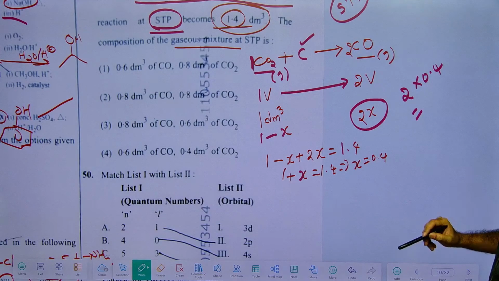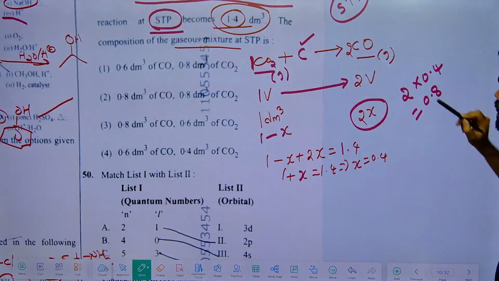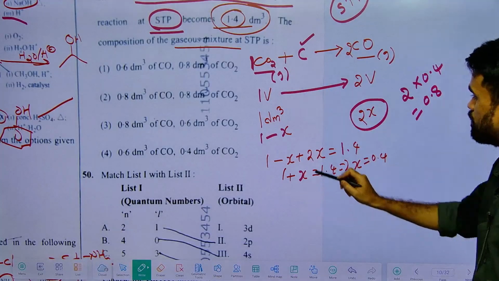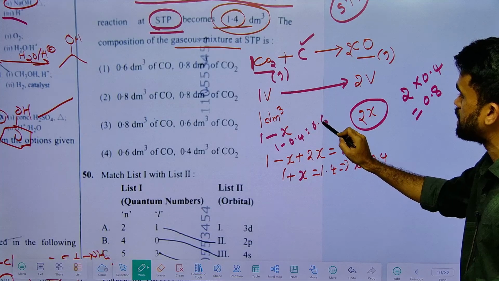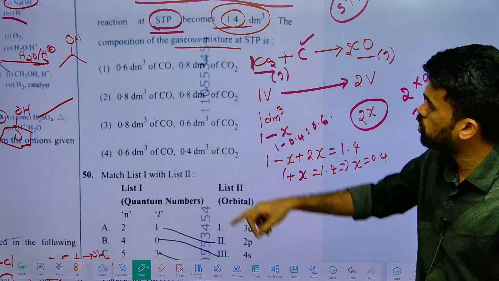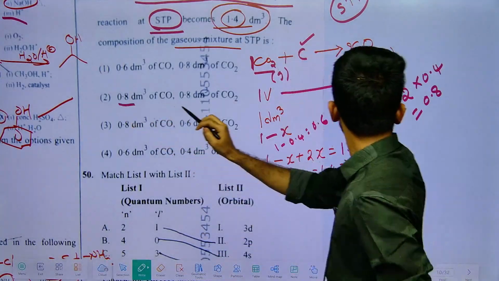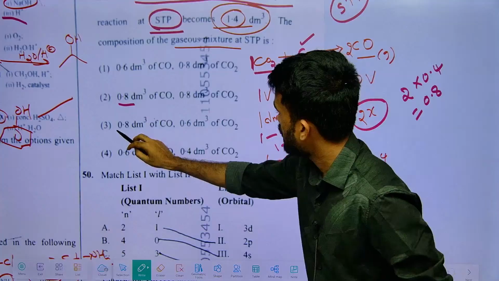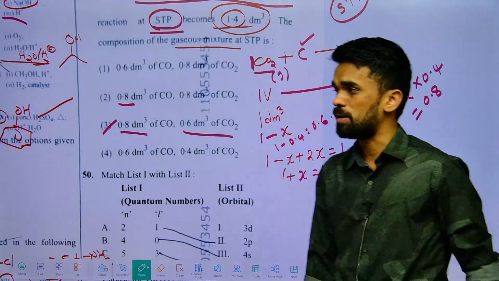So the composition of carbon monoxide is 0.8, and the composition of carbon dioxide will be 1 minus x, 1 minus 0.4, that is 0.6. That's it. We are done with the question. Now go through the options. There is 0.8 CO and 0.6 CO2. So as per that, you can go with option number 3.